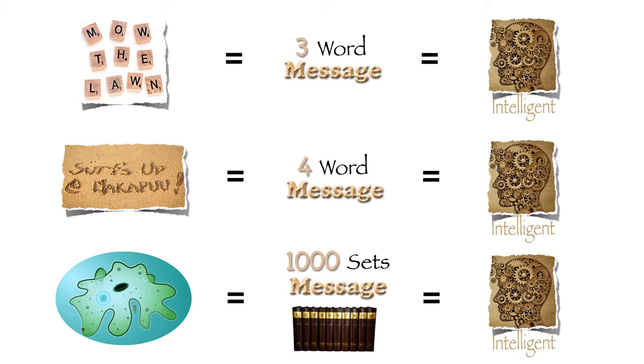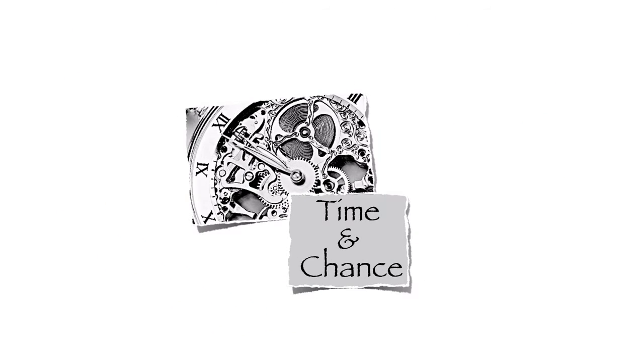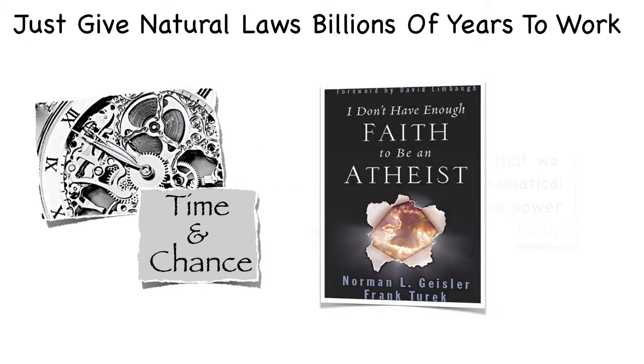They acknowledge that there is complex information in the cell, but then claim that an intelligent being had nothing to do with it. Instead, it's purely a product of natural laws at work. When asked how all that information got into the cell in the first place, well, some evolutionists will respond, it happened as a result of time and chance. Just give natural laws billions of years to work, and it can do the job. Now, on this topic of chance, Norman Geisler and Frank Turek point out,